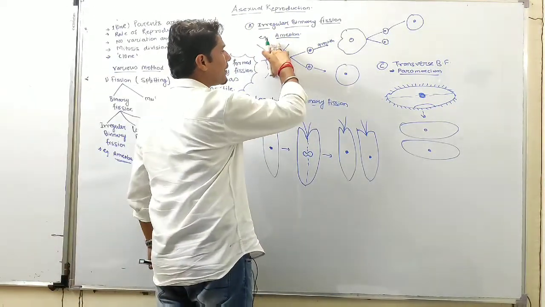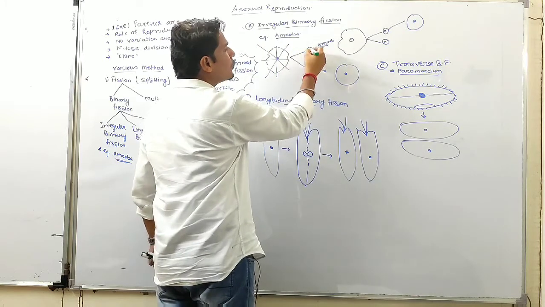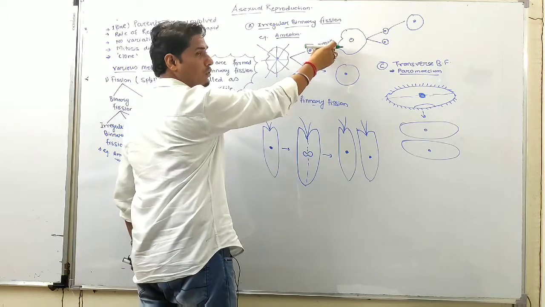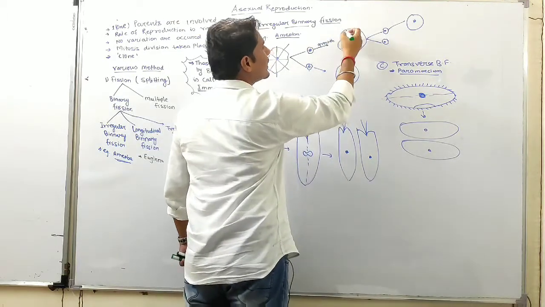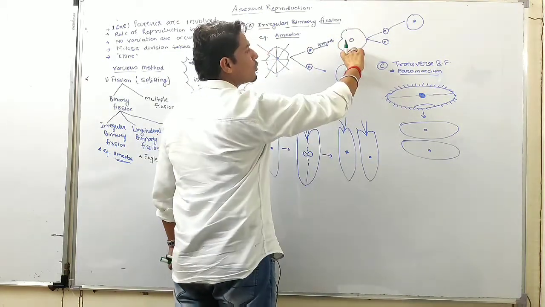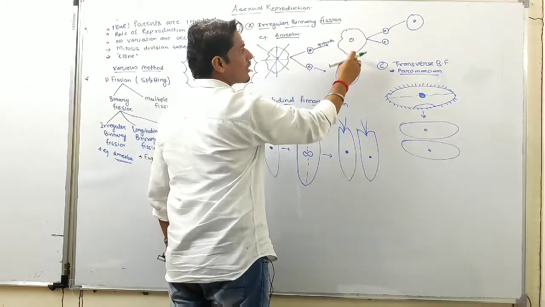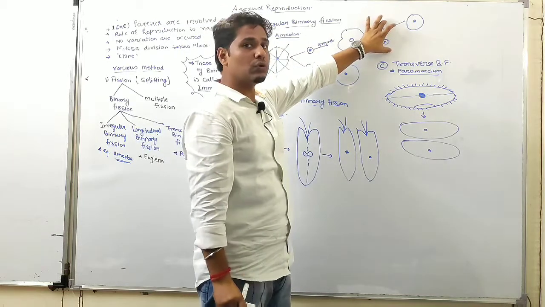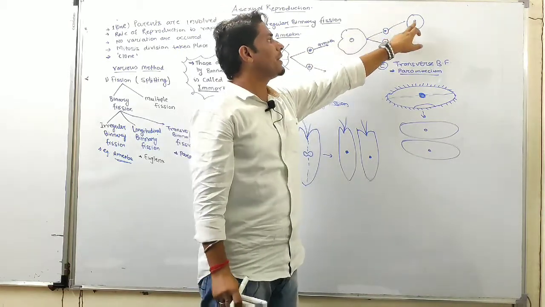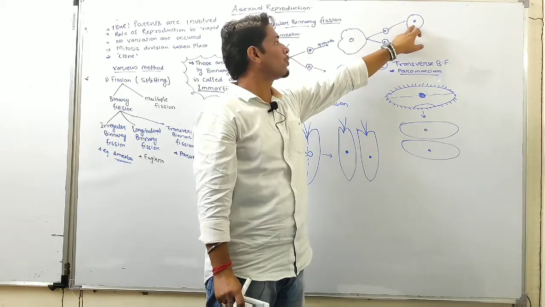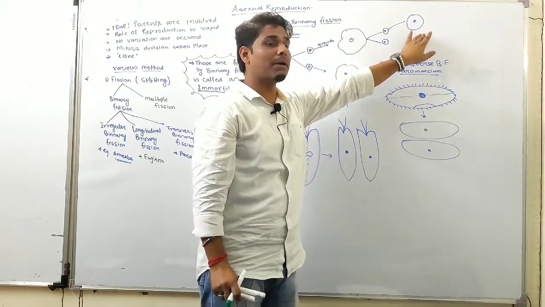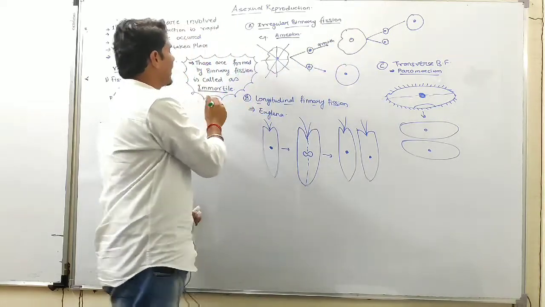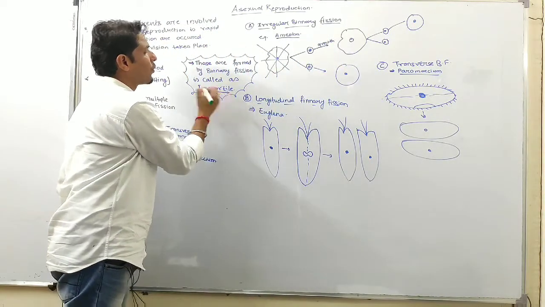One amoeba divides to form two amoebae, and these undergo growth and development to form mature amoebae. Then they again undergo binary fission to form two amoebae, and this process continuously goes on, that is why it is called immortal.